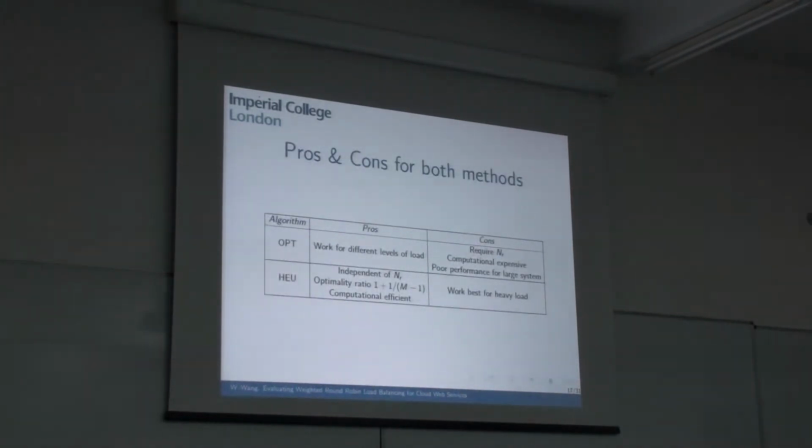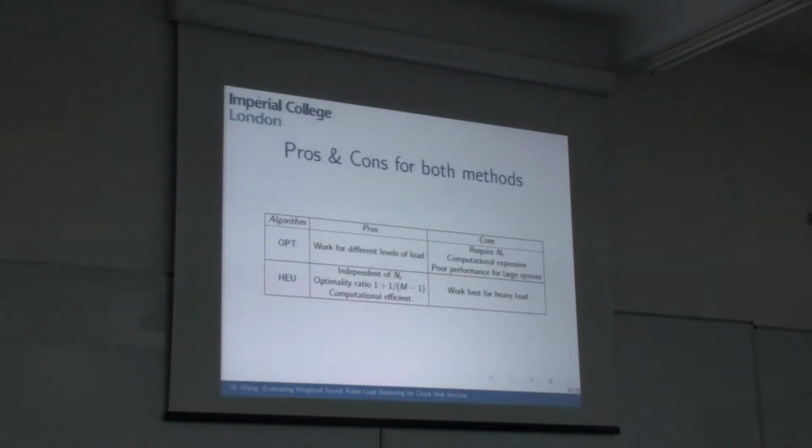The advantage of both optimization programs is that it works for different levels of workload. However, it requires an additional parameter, like the total number of users for each class, and is computationally expensive. It has also been shown that it achieves poor performance for large systems.